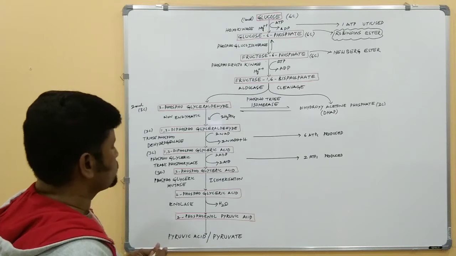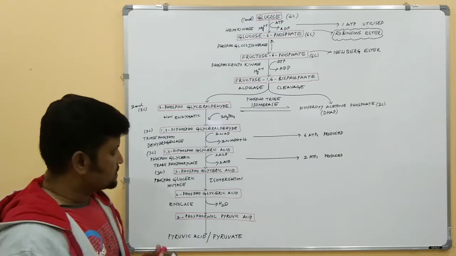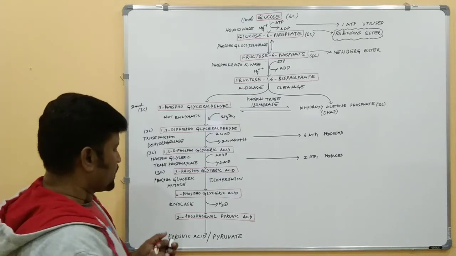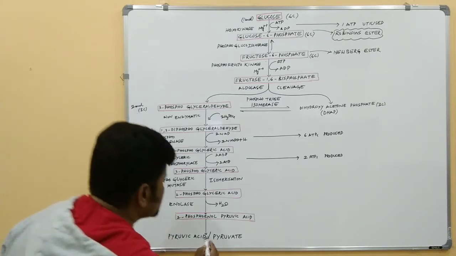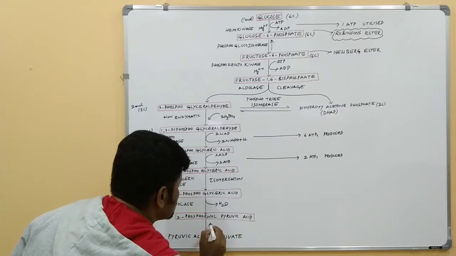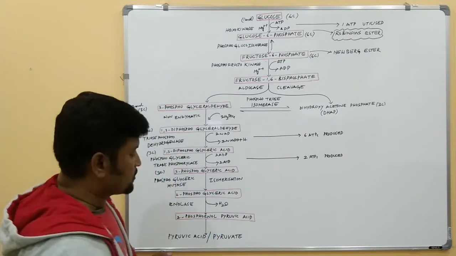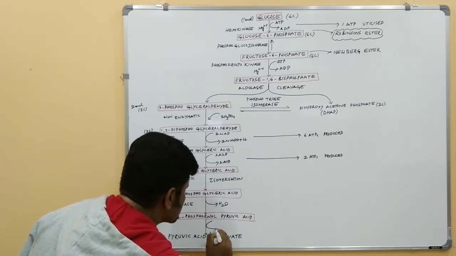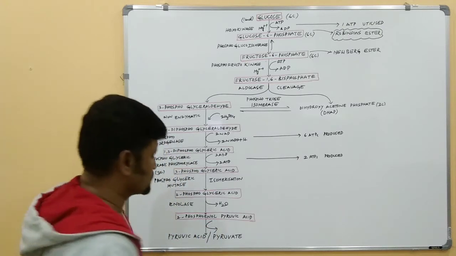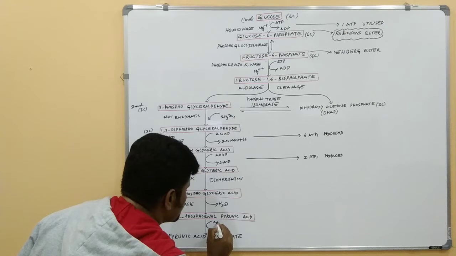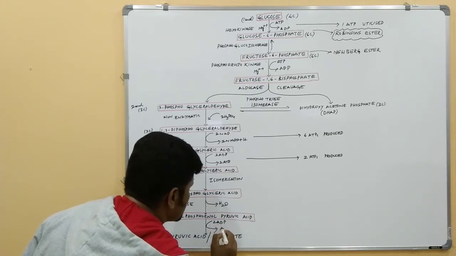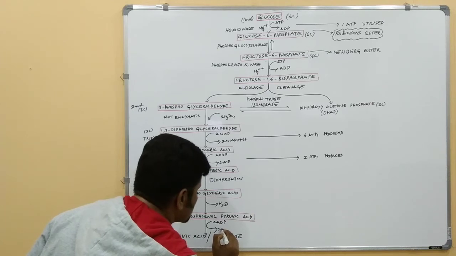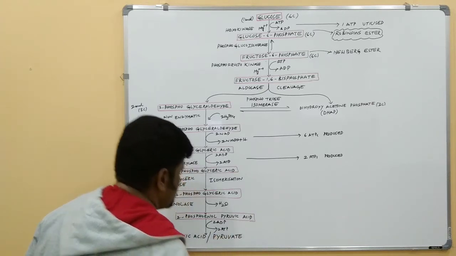This 2-phosphoenol pyruvic acid is finally converted into pyruvic acid or pyruvate. Here the 2 molecules of phosphate are released from the 2-phosphoenol pyruvic acid. These phosphate molecules are taken up by 2 ADP molecules, and they are converted into 2 ATP molecules.